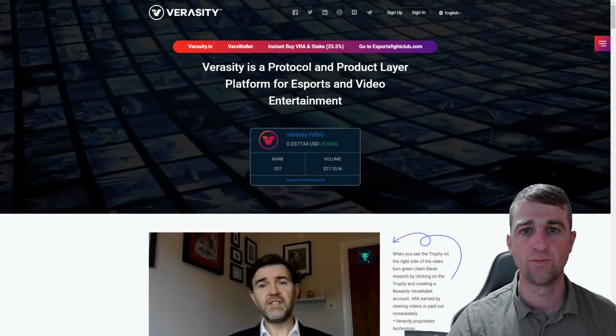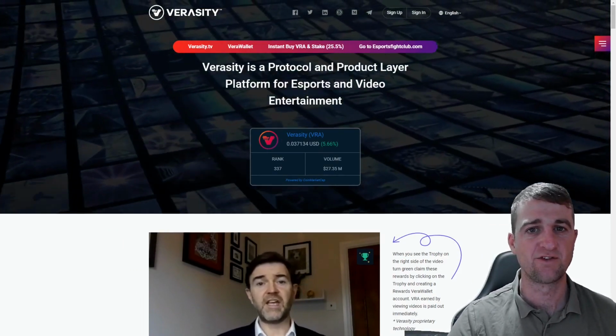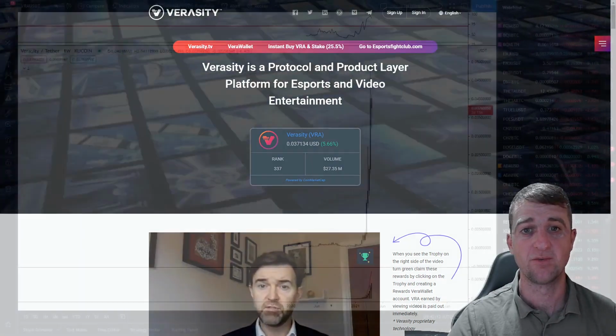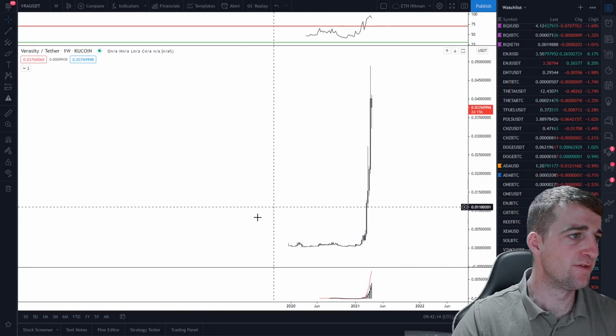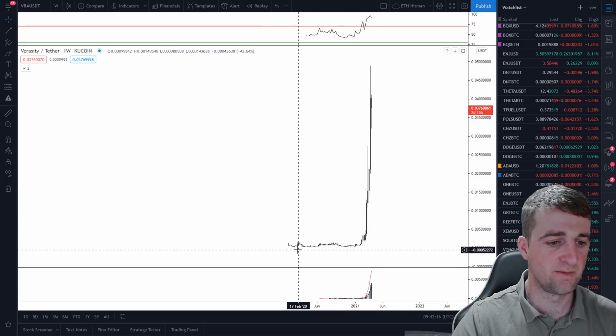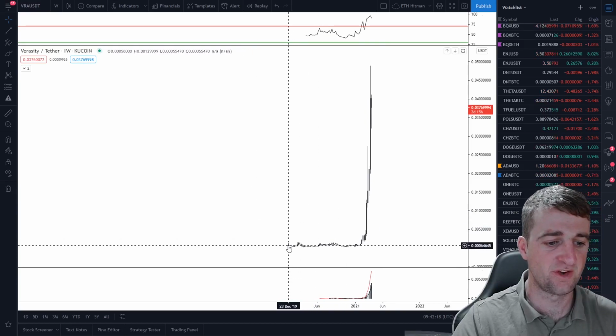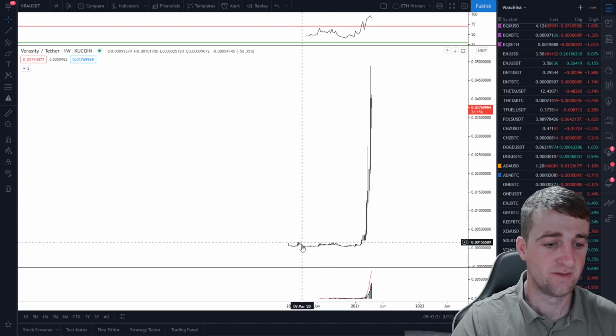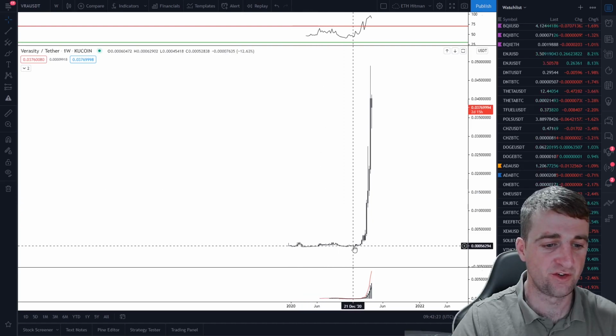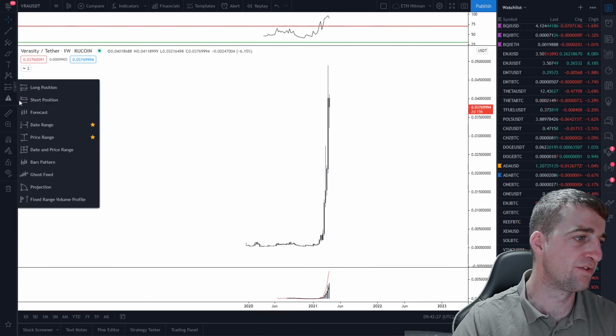What I'm going to do now is jump into some price analysis and have a look at some areas that we could invest. So this is VRA versus Tether. This is a weekly time frame QCoin chart. We have got data back to December 2019, and then look at that. We had that period of consolidation until January, February 2021, and then absolute boom.